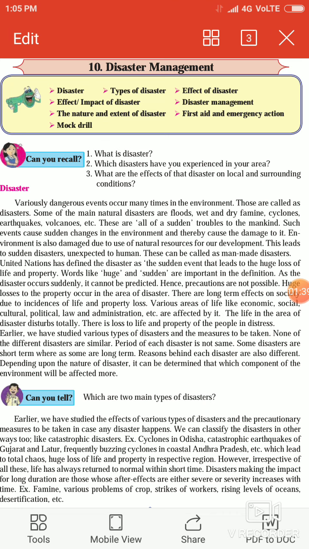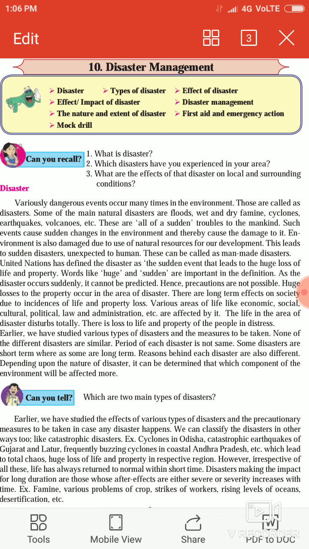So let's start the new lesson, disaster management, with the concept of disaster. Variously dangerous events occur many times in the environment. Those are called disasters.